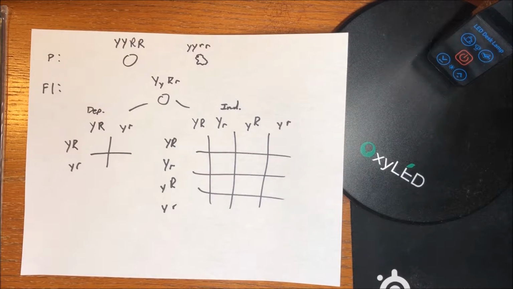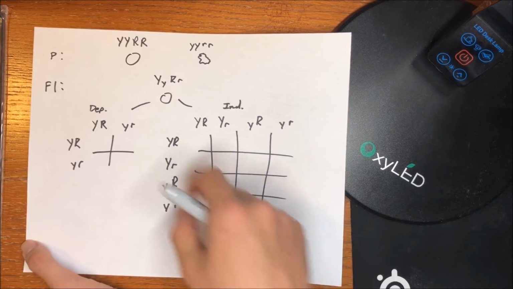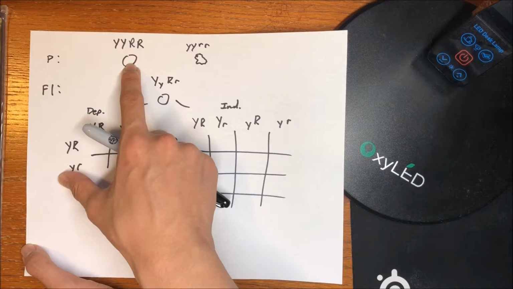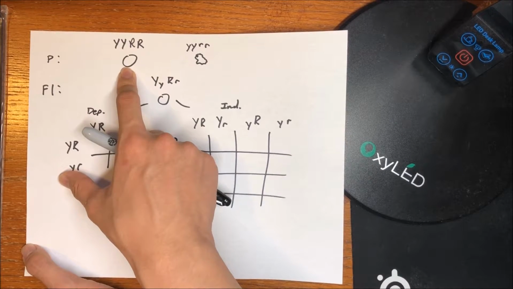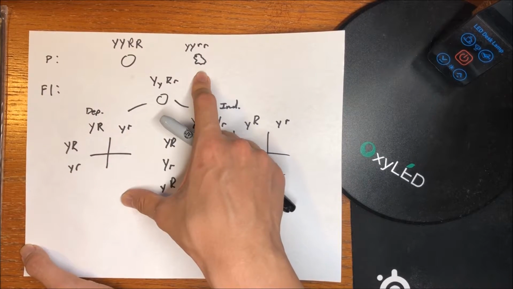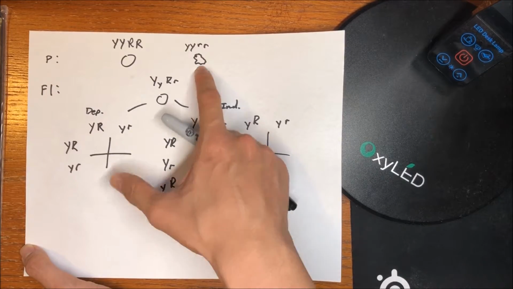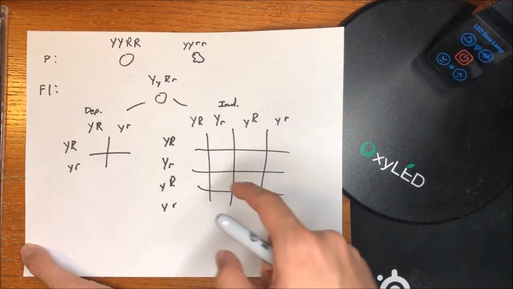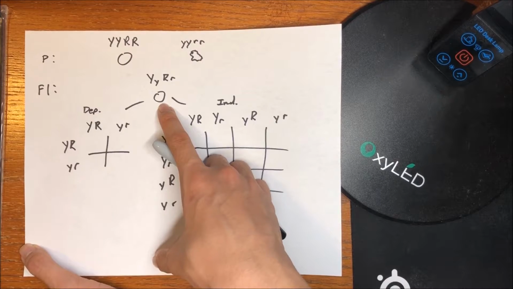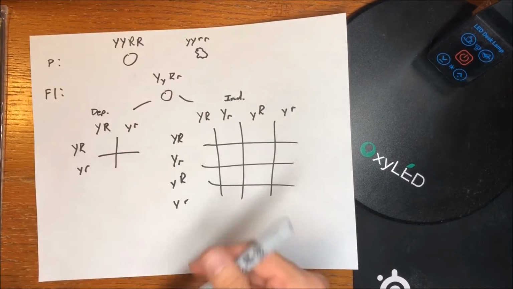Just a quick rundown of what Gregor Mendel did: he started off with homozygous yellow and round peas and homozygous green and wrinkled peas, and then he crossbred them. This yielded all yellow round peas, but these are heterozygous.